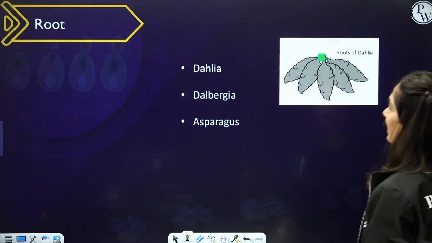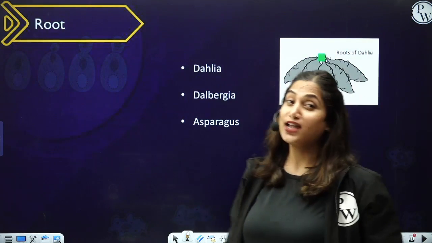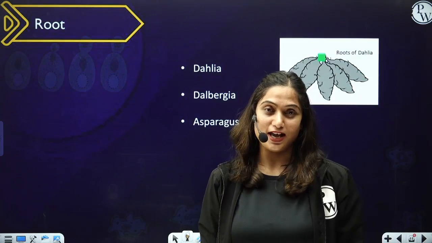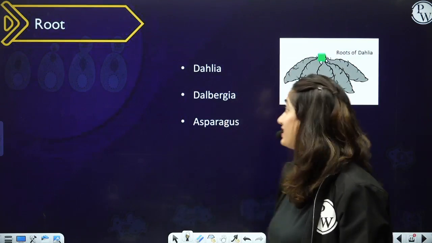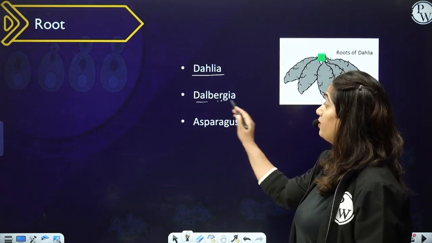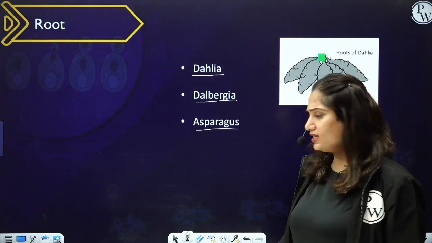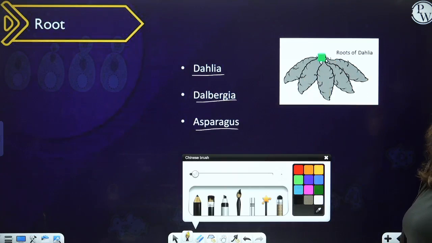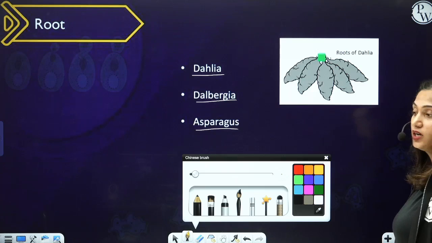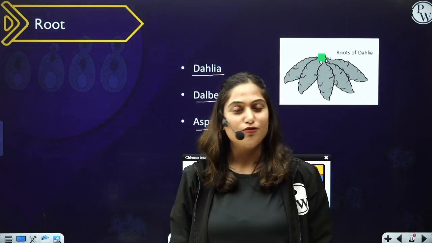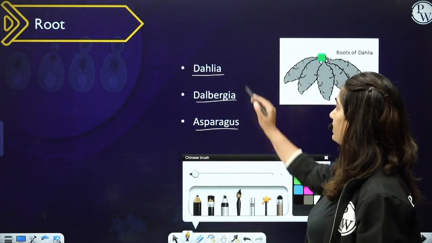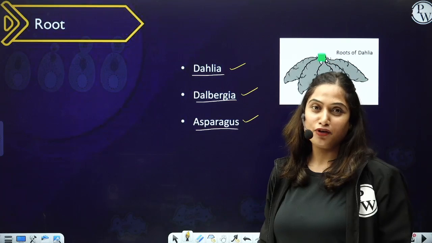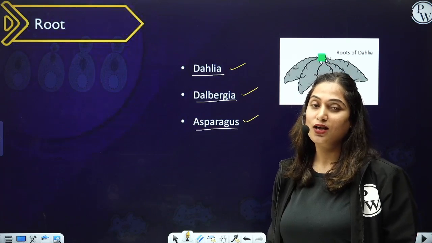Okay? Then root. In some plants, roots also act as vegetative propagules naturally and can give rise to a new plant, as in the case of Dahlia, Dalbergia and asparagus. These examples directly come. You can see in the diagram, these are the roots of Dahlia which are reproductive in nature and act as vegetative propagules. So these are the very famous examples: Dahlia, Dalbergia, asparagus. These have reproductive roots which help in asexual reproduction.